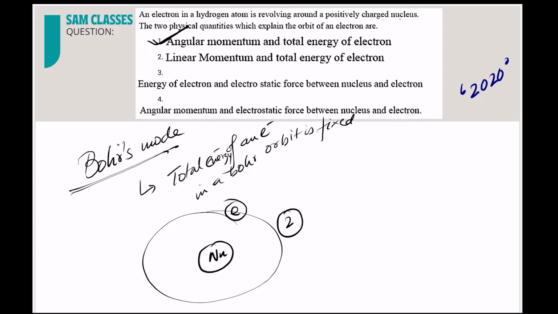So these two points, the first two postulates of Bohr's model, are very important. That only they have asked here. Nothing more than that. So don't get confused. A very simple question they have asked. Now let's see the next question.